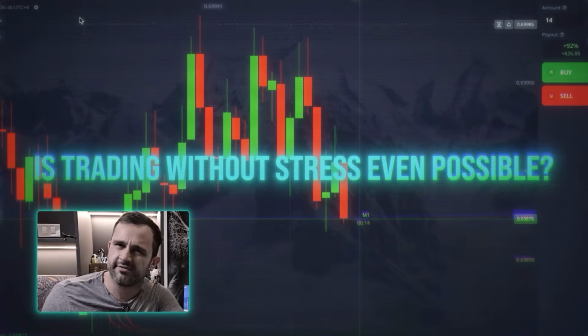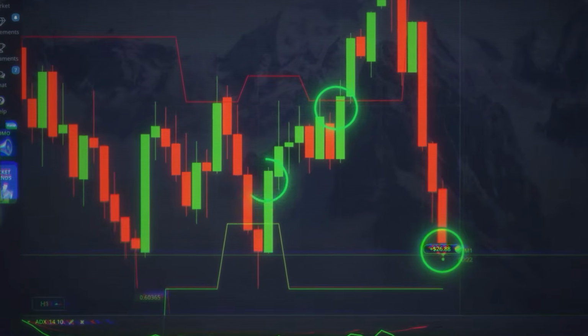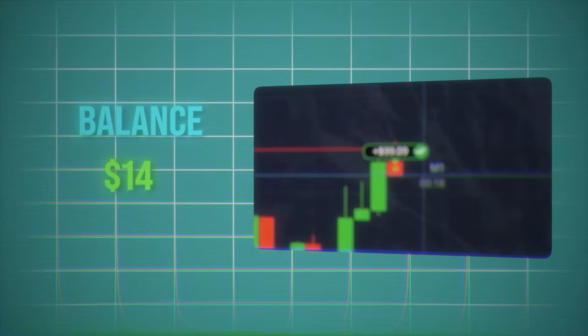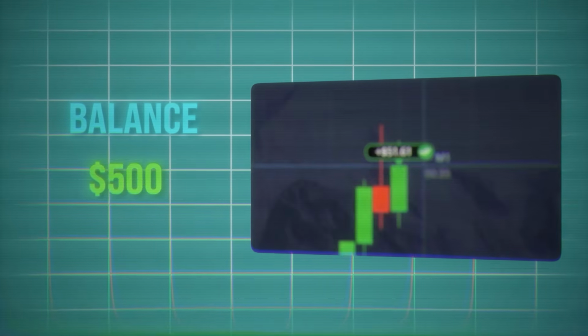Is stress-free trading even real? Or does the market always mean rush, nerves, and chaotic entries? Today I'll show you my version of a strategy, when there's no need to guess or react to every candlestick. I'm starting with the minimum amount, $14, and my goal is $500.